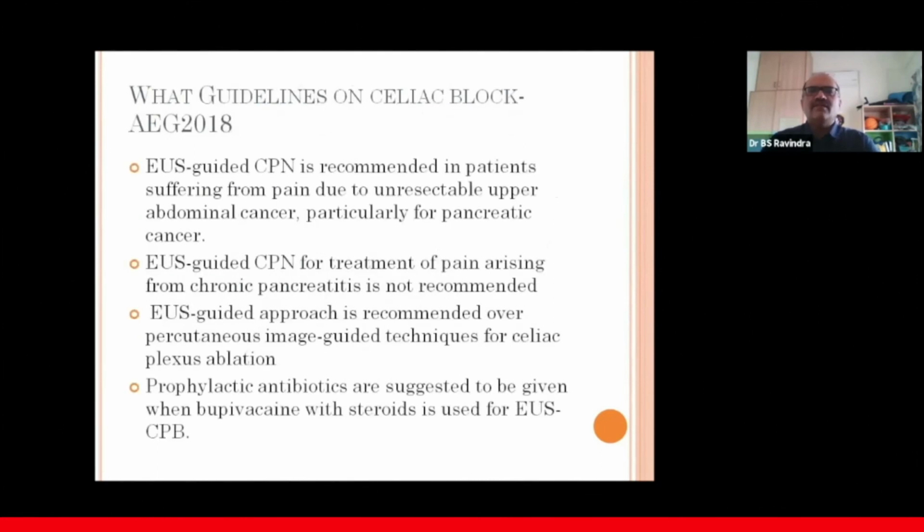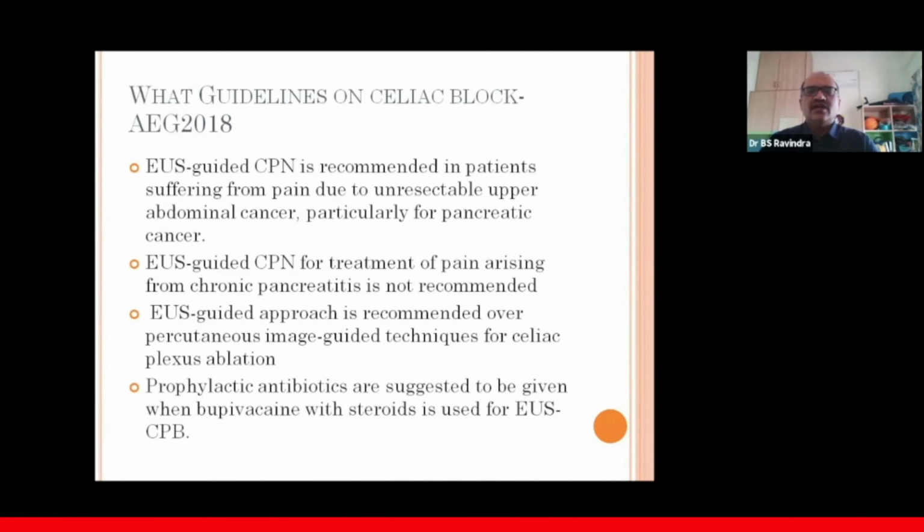And then finally, the summary and recommendations of our own guidelines, that is the Asian EUS group guidelines. There are 3 guidelines. One is from the endoscopy and the European group, and the latest one is this Asian EUS group guidelines. What they say about CPN: CPN is definitely recommended in patients suffering from pain due to unresectable upper abdominal cancer, especially pancreatic cancer. And EUS guided, please note, EUS guided CPN for treatment of pain arising from chronic pancreatitis is not recommended.